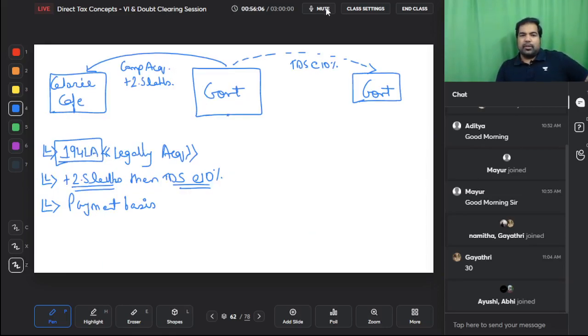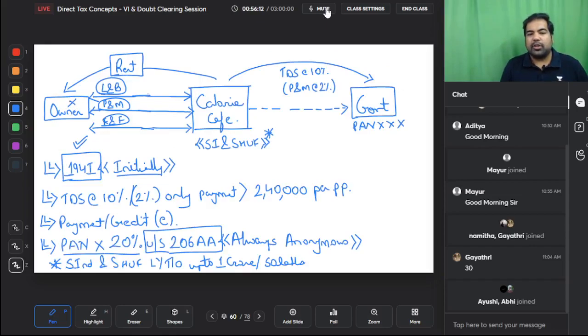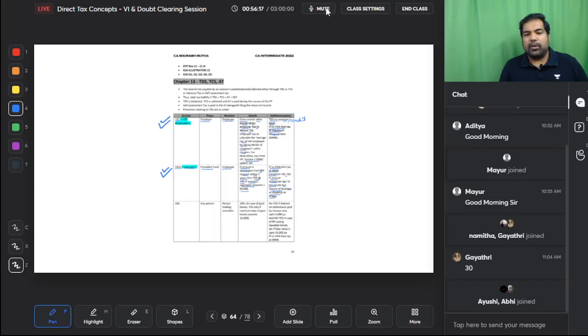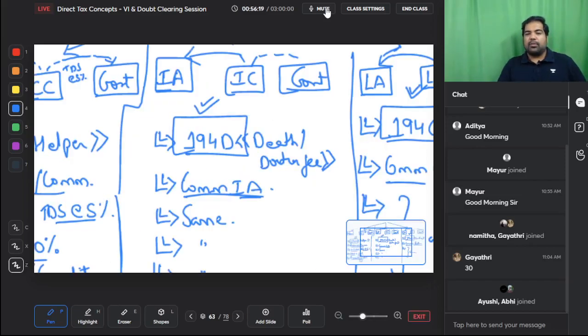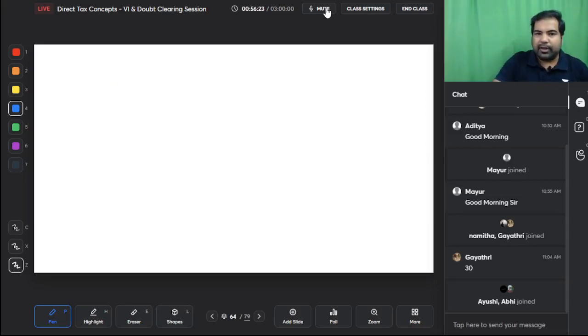Perfect. This is 194LA legally acquire, 194IA immovable property acquire, and 194I initially you rent. Now we are doing one of the most interesting and one of the most important sections, and then we will take a 5-10 minute break. But the next one is absolutely gold and absolutely important. Watch out, guys, everyone.